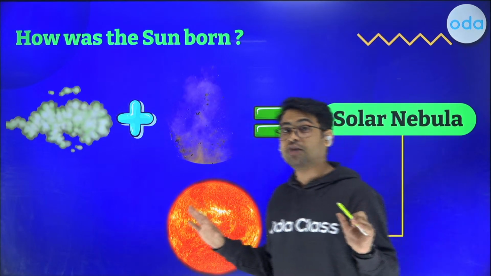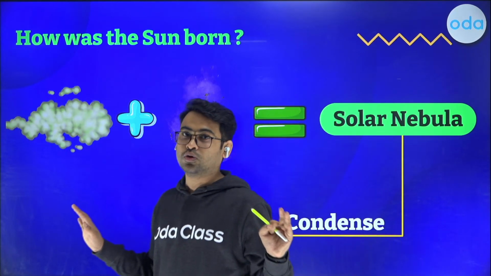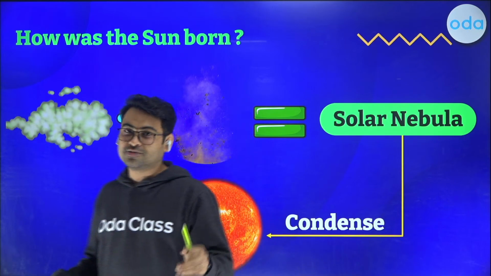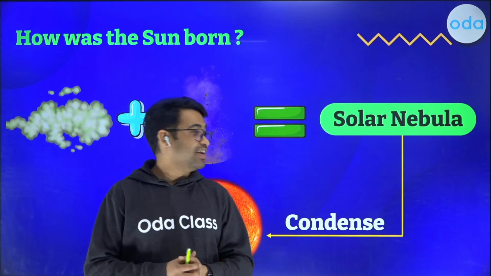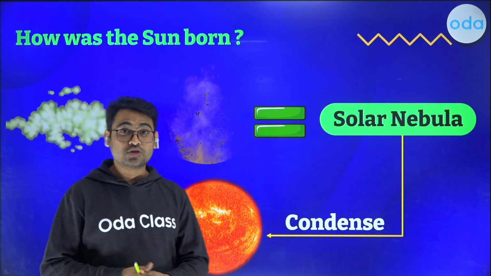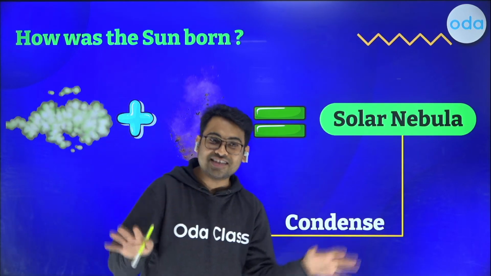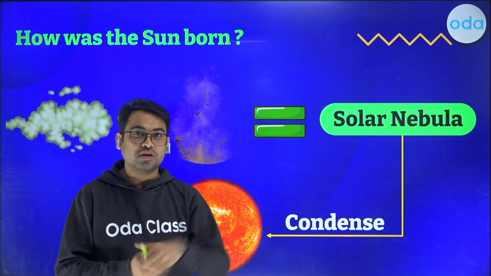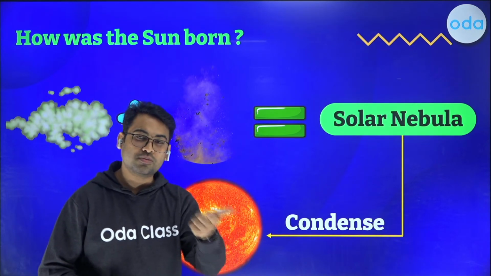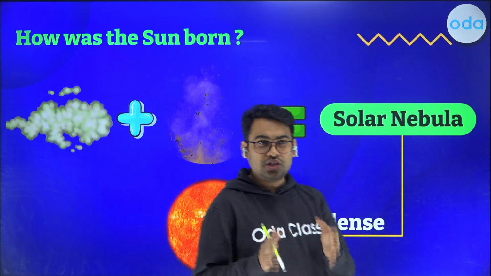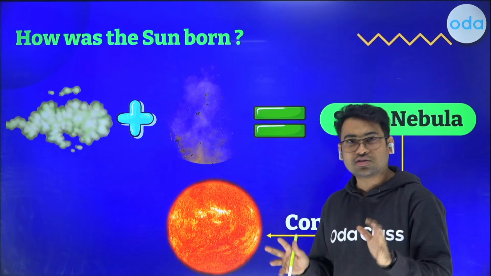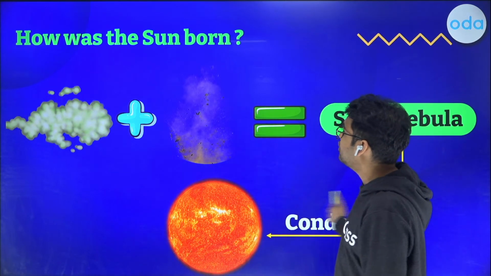And if it had not formed 4.5 billion years ago, neither you would be watching this, nor I would be over here to take this session. So I hope you understand the importance of the different things that we talk about of sun. Where was it born? When was it born? And how was it born? So these are three very basic questions that we see.